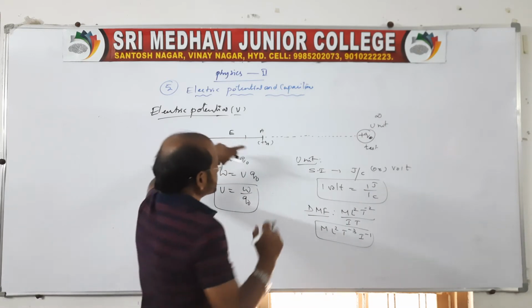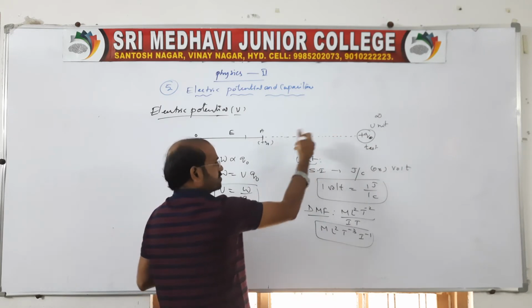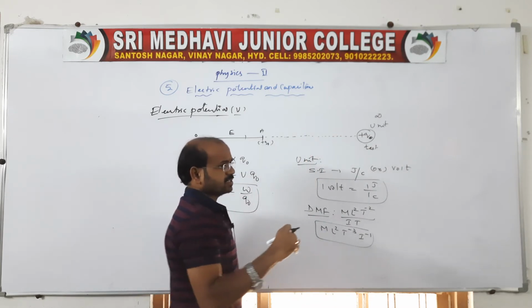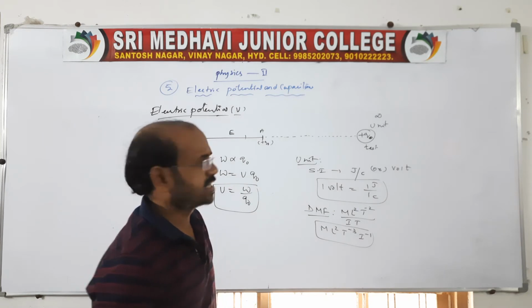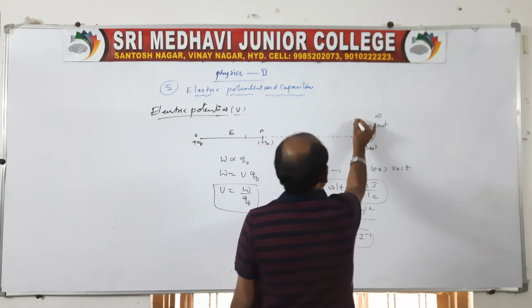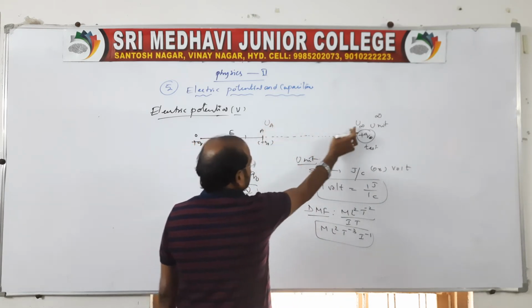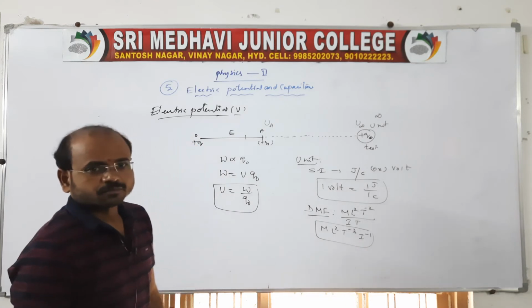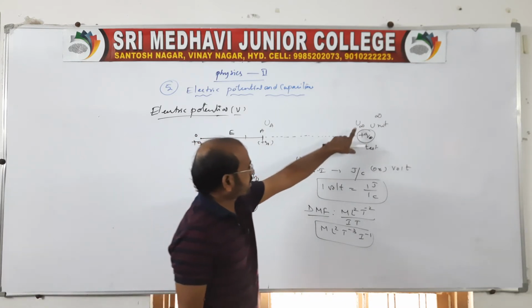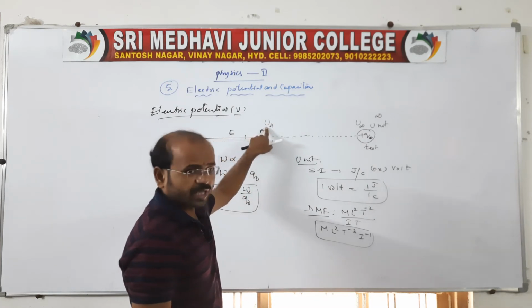Coming to the point, because the charge is brought from infinity, we can say work is done, which is in the form of potential energy. So at infinity the potential energy is U infinity, and at point A the potential energy is UA.